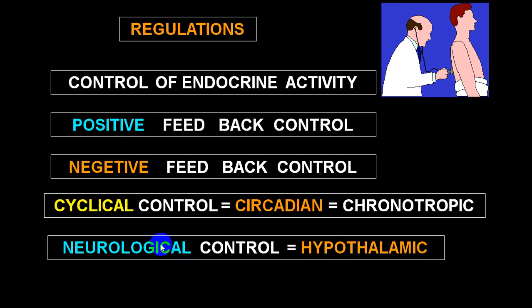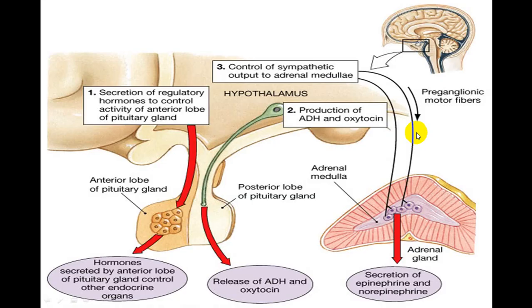It controls anterior pituitary and posterior pituitary, which has got effect on multiple endocrine organs, and they are controlled by positive feedback or by negative feedback. As well as hypothalamus is controlled by many stimulating factors, inhibitory factors. So that is how the regulation is taking place.